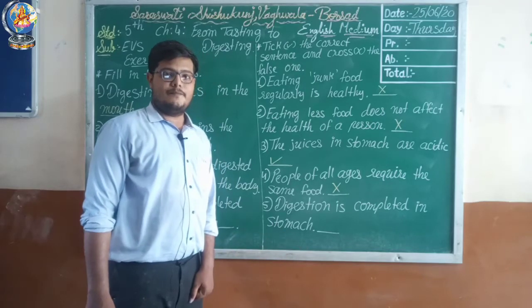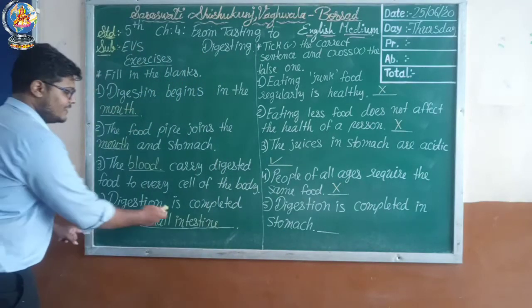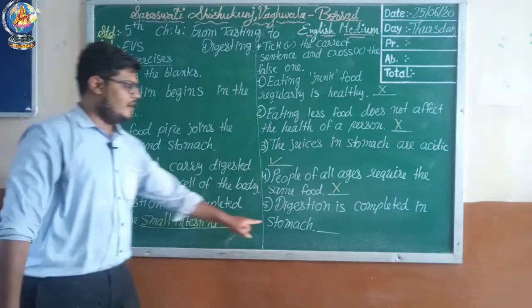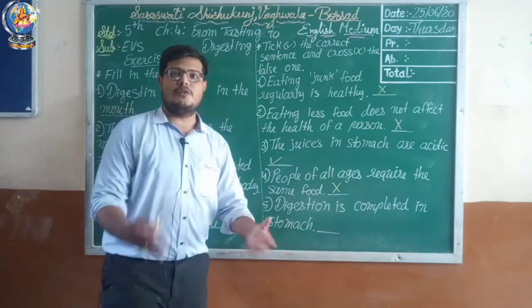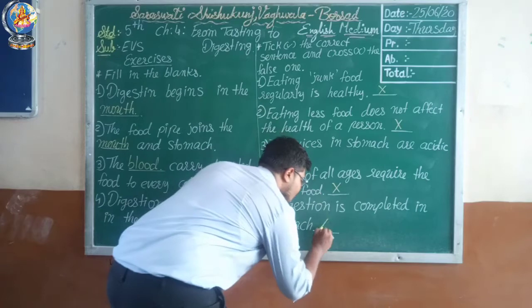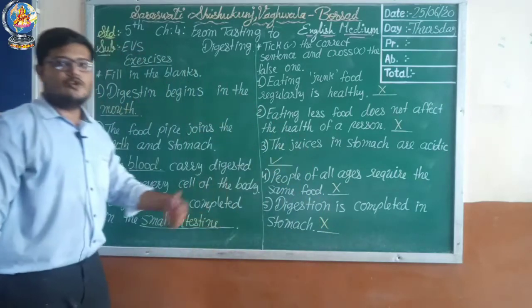Next one, see here, digestion is completed in the stomach. What will be your answer? Look here, you did: digestion is completed in the small intestine, and here it says digestion is completed in the stomach. So easily you can understand that is false. So cross. Just take a look at the answers.